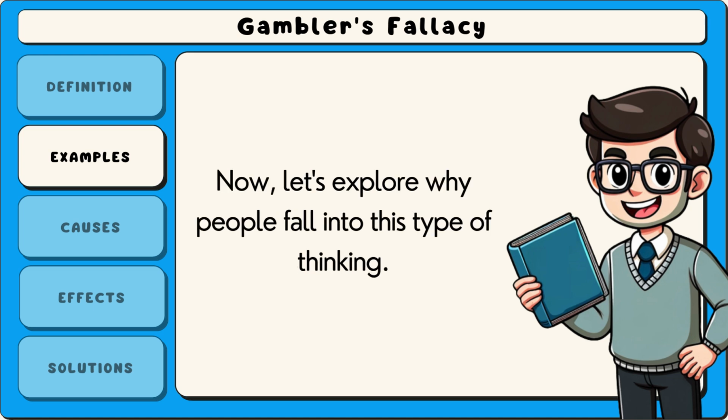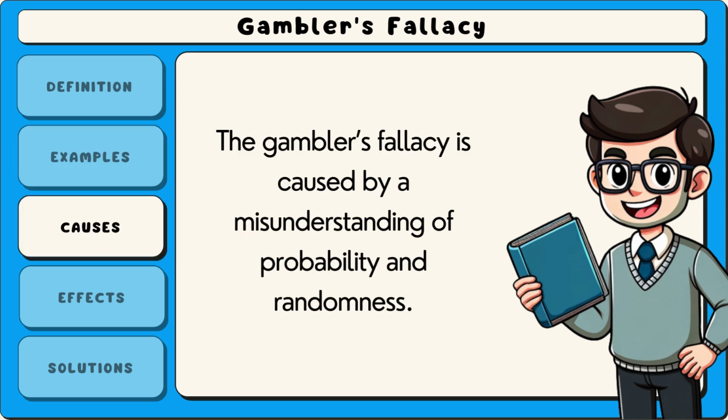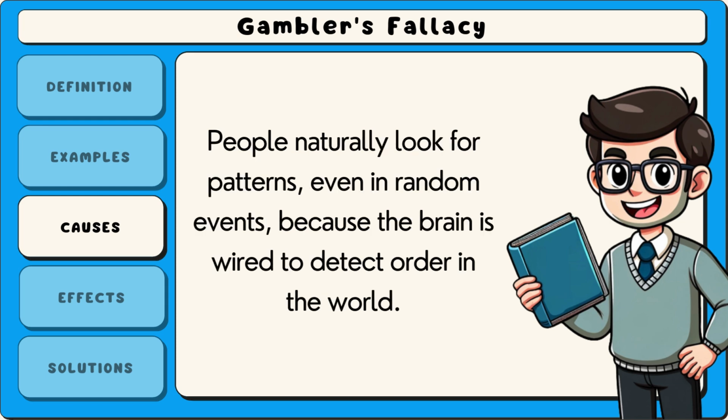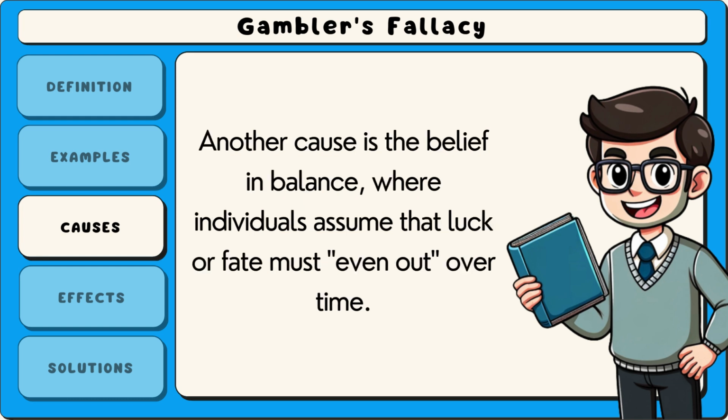Now let's explore why people fall into this type of thinking. The gambler's fallacy is caused by a misunderstanding of probability and randomness. People naturally look for patterns, even in random events, because the brain is wired to detect order in the world. Another cause is the belief in balance, where individuals assume that luck or fate must even out over time.